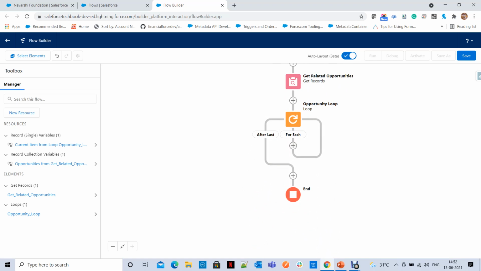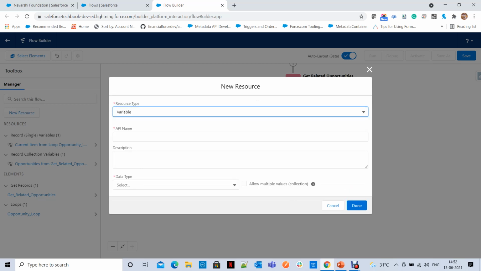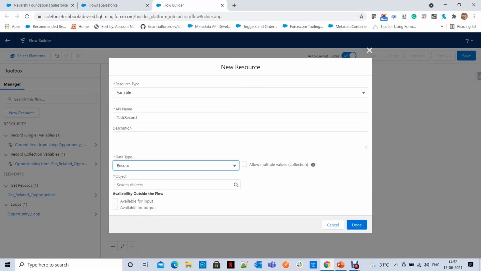Now I'm going to create a task record variable. Click on new resource. Now you can create it there itself, but I'm creating it here: task record. Okay, and data type is record. We are going to create a task for each opportunity.